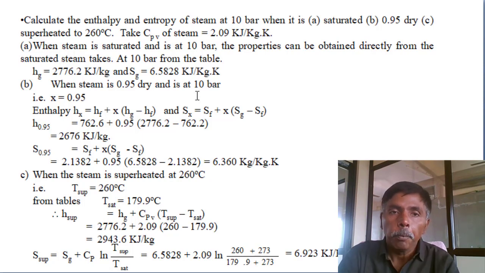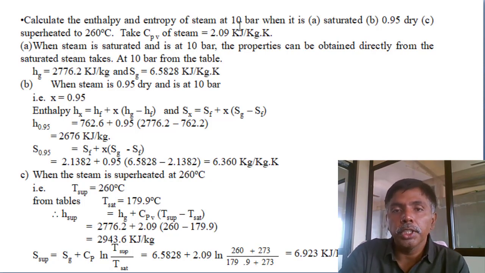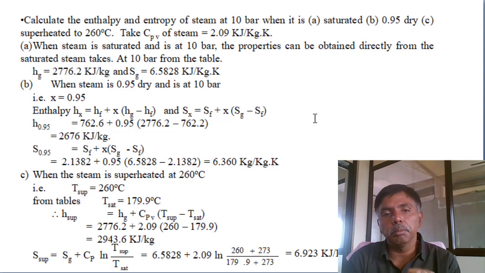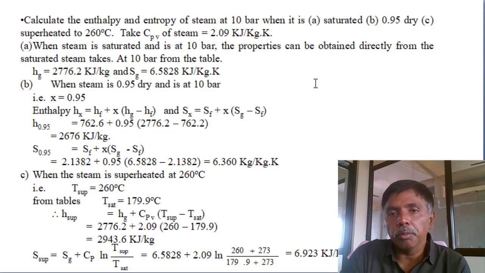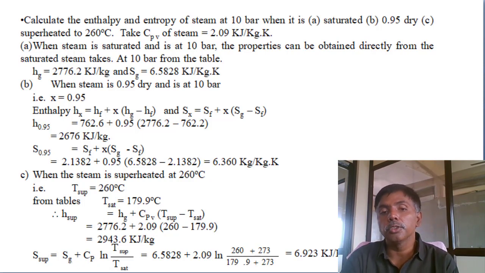Next one. Calculate the enthalpy and entropy of steam at 10 bar when it is saturated with 0.95 dryness fraction, and when superheated to 360. Simple. Saturated means 10 bar pressure: extract the hf value, sf value, hg value, sg value. The first question is completed. Then determine the enthalpy and entropy at 0.95 dryness fraction. In the superheated condition, H superheat equals Hg plus Cp into T superheat minus T saturation. S superheat equals Sg plus Cp into ln of T superheat by T saturation.